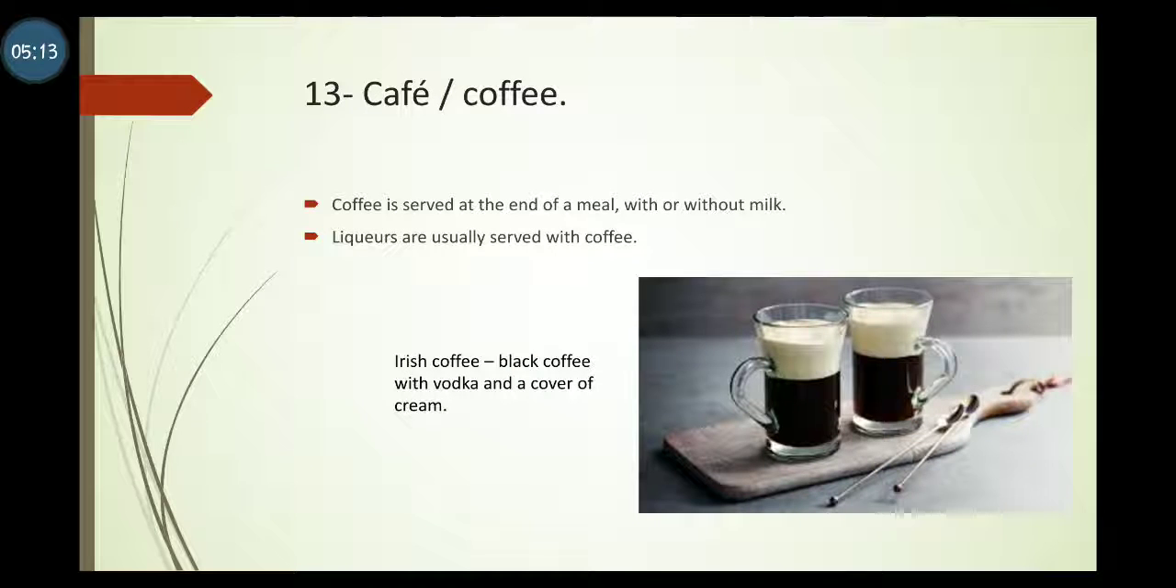Café, coffee. Coffee is served at the end of the meal with or without milk. Liqueurs are usually served with the coffee.